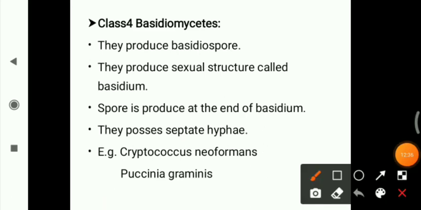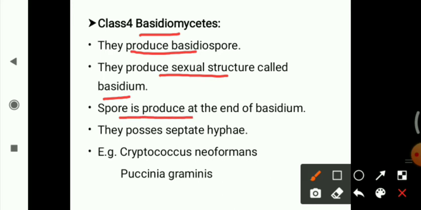Now, the fourth class, that is the Basidiomycetes. The Basidiomycetes are also known as the bracket fungi or puffballs, or we can say mushrooms come in this class. They will produce basidiospores. They produce the sexual structure called the basidium. In the basidium, mostly the sexual mode of reproduction takes place in the Basidiomycetes. Spore is produced at the end of the basidium.